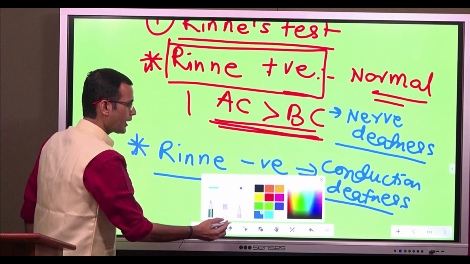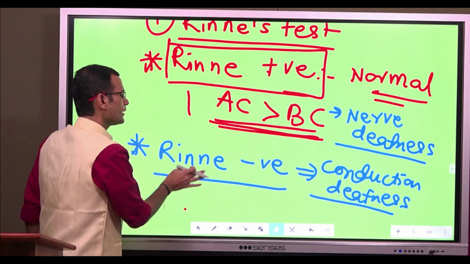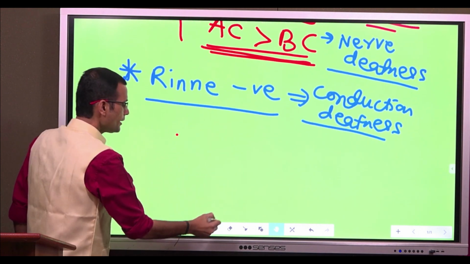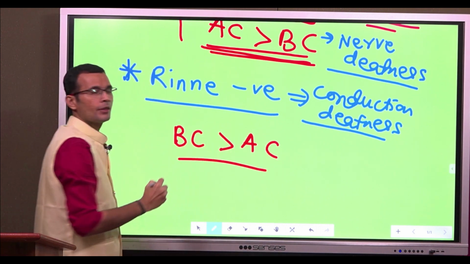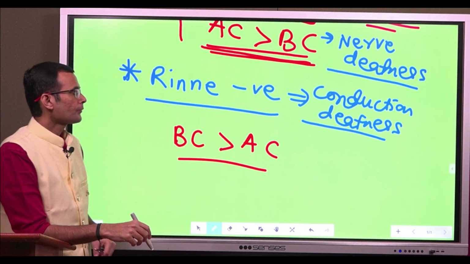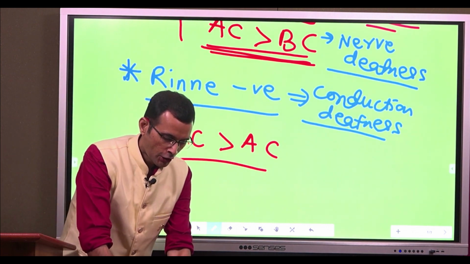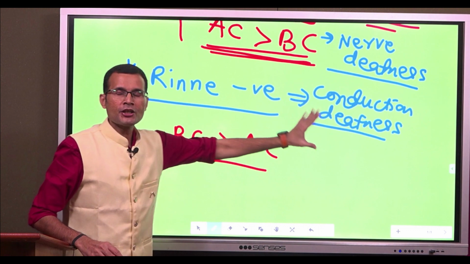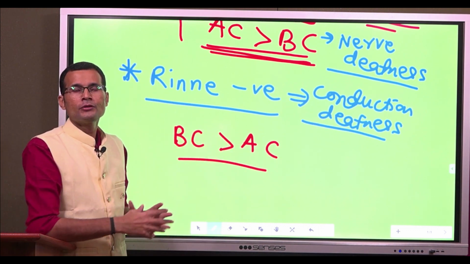Because in this scenario, there is BC better than AC, BC better than AC. That's Rinne negative, and that's a possibility of conduction deafness. Look, if there is conduction deafness, just remember the diagram that I had drawn some time back.